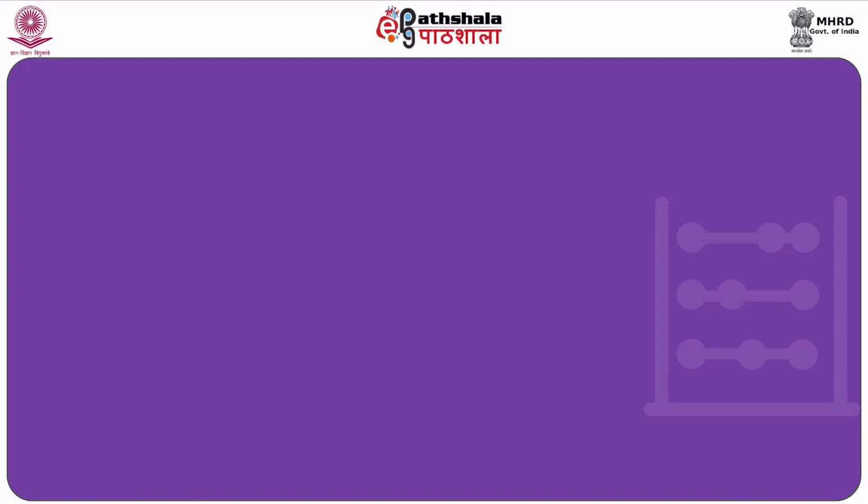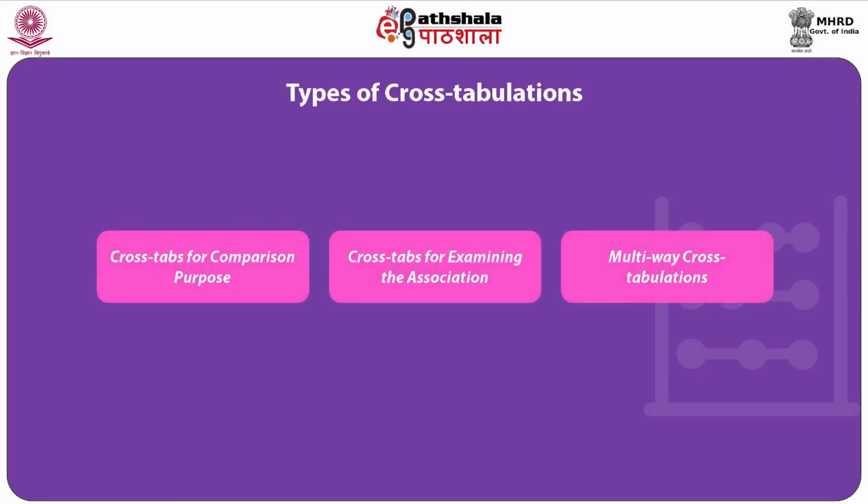There are three types of cross tabulations we generally prepare. The cross tabulations can be carried out in different ways depending upon the need and availability of data. A few types are given in the following lines: cross tabs for comparison purpose, cross tabs for examining the association, and multi-way cross tabulations. First, we will see the cross tabs for comparison purpose.